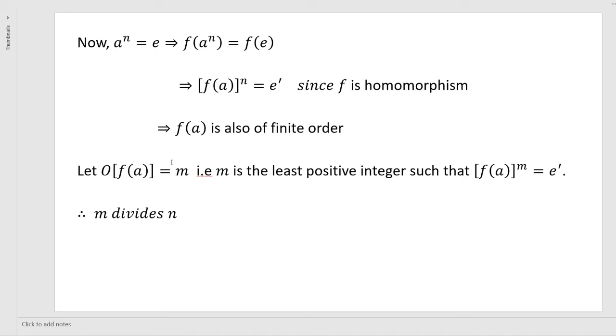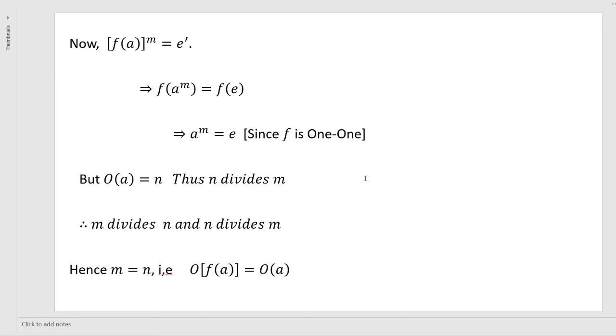In some case, order of f of a is other than n. Consider m, that is m is the least positive integer such that f of a whole to the power m is equal to e dash. Then we have this result, therefore m divides n. This is the least positive integer.